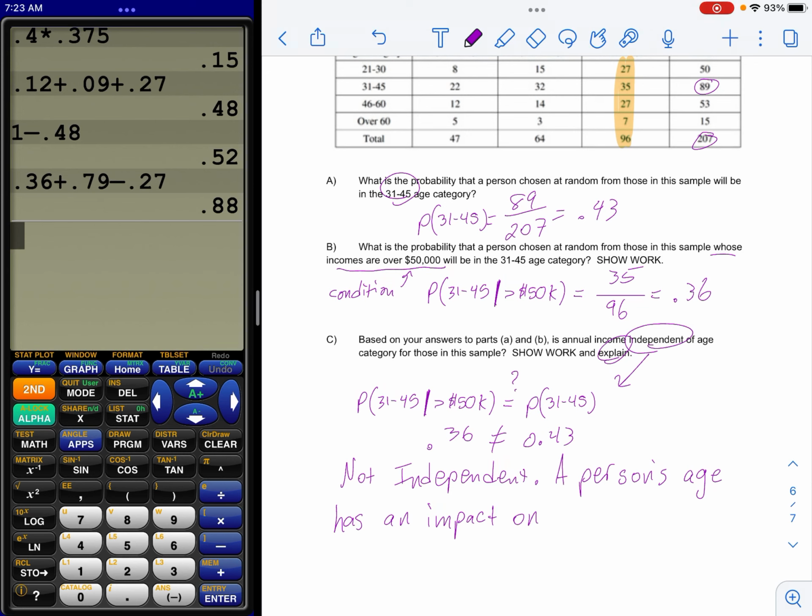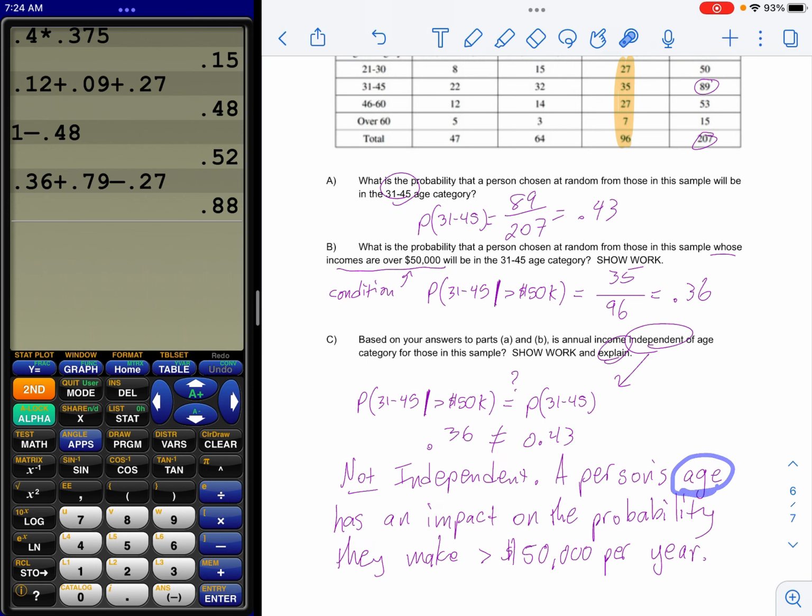A person's age has an impact on the probability they make more than $50,000 a year. That's what it means to be not independent. You could also switch it. You could say a person's income level has an impact on the probability that they're in a certain age bracket. You could switch these, okay? That would be equally appropriate.